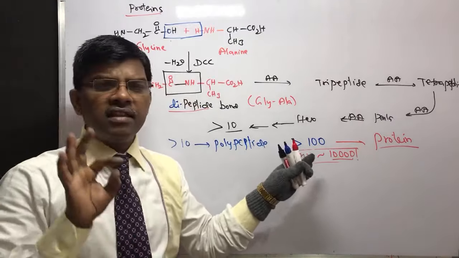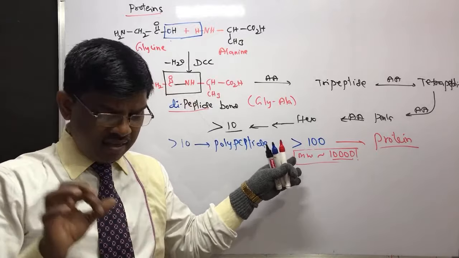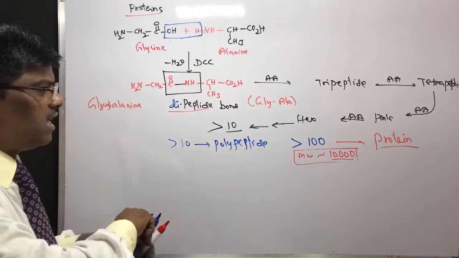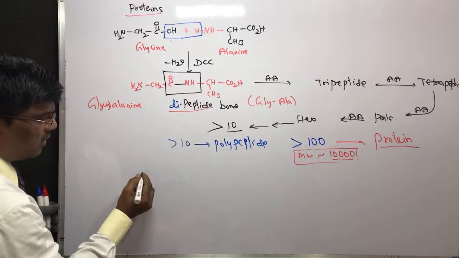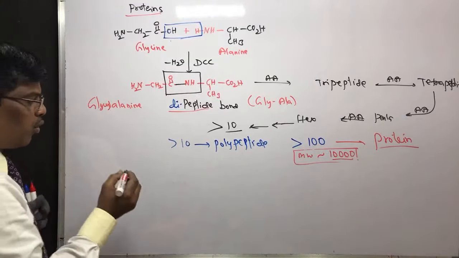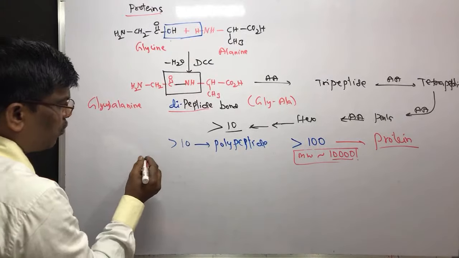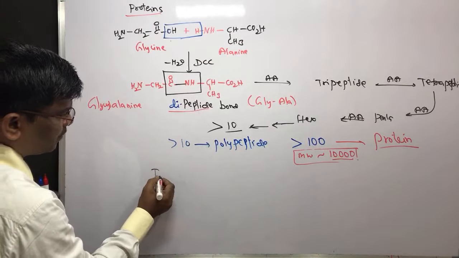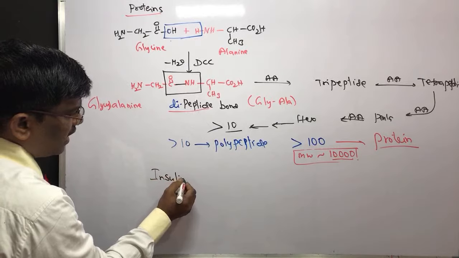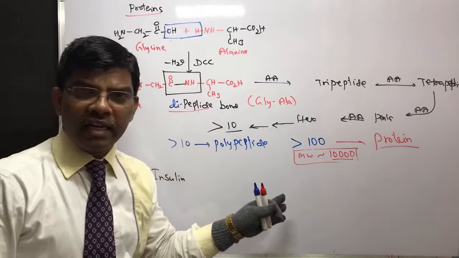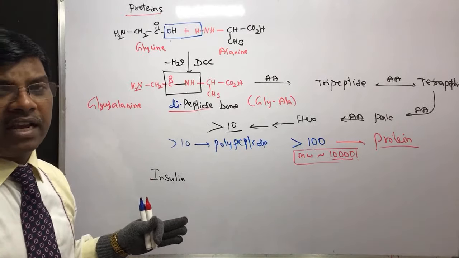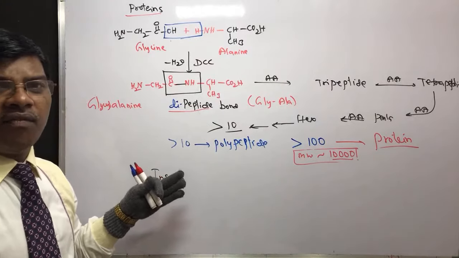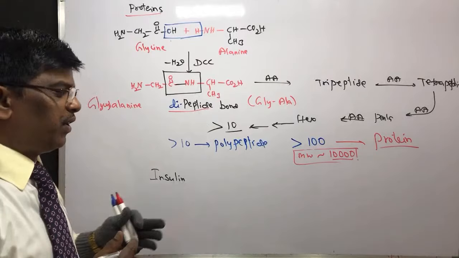Right? So it is the usual condition. But there is an exception. There is one protein or hormone which is known as insulin. Insulin, chemically it is a protein and functionally it is a hormone, right?